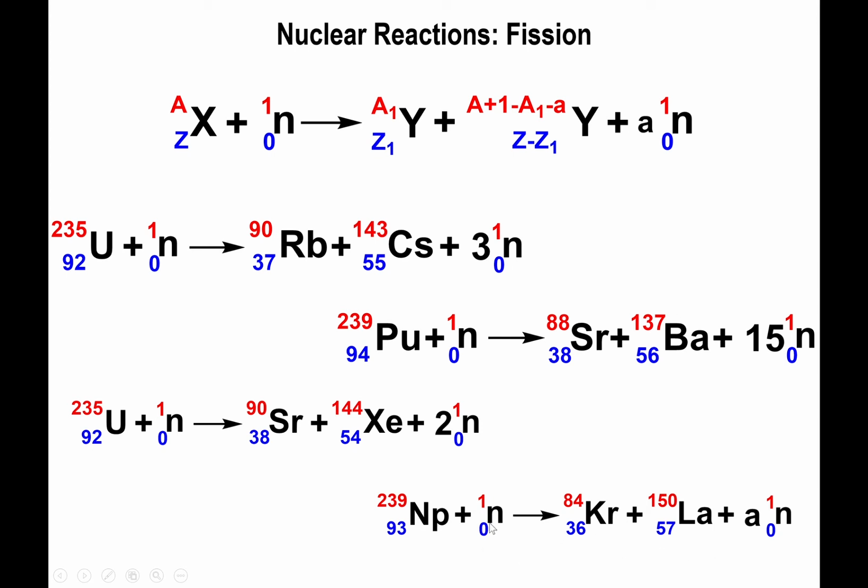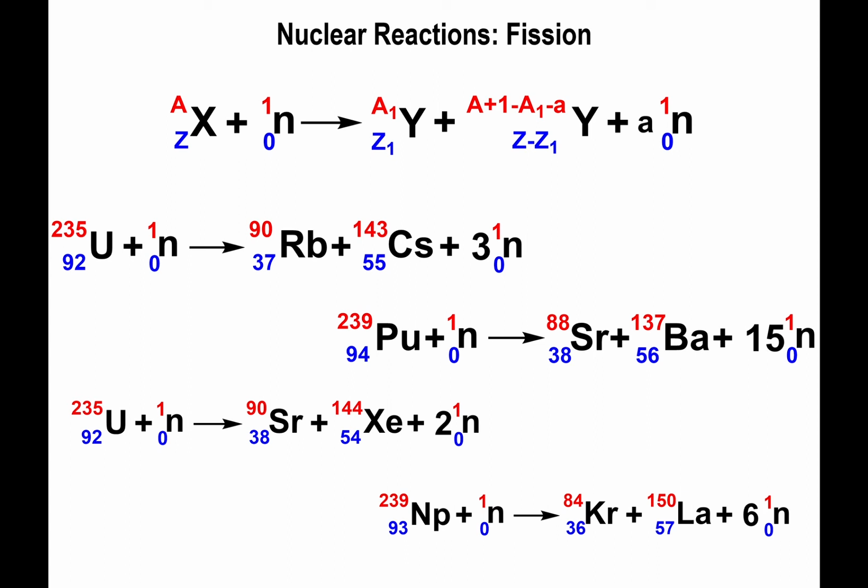But to determine the number of neutrons, you have to look at the mass numbers. 239 plus 1 will be 240. Let's see. 240 minus 150 is 90. 90 minus 84 is 6. Since the mass number of the neutrons is 1, to come up with a 6 difference between these numbers, you need to multiply the number of neutrons by 6. And see if I got this right. This time around I did get it right.